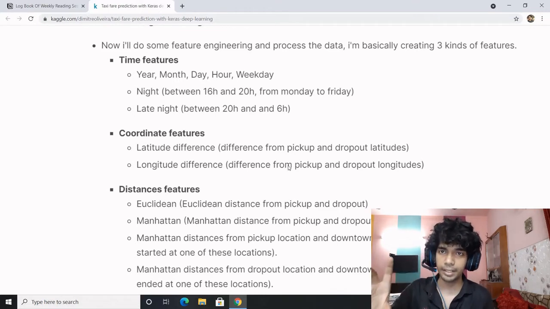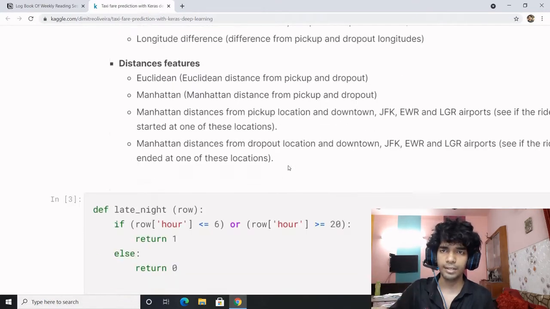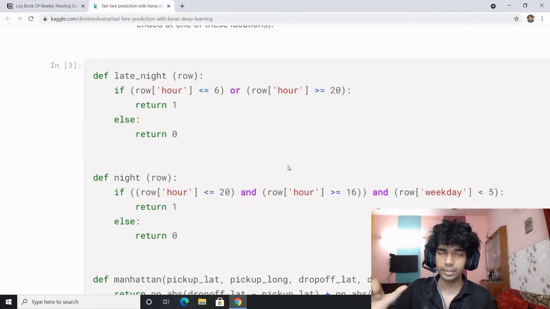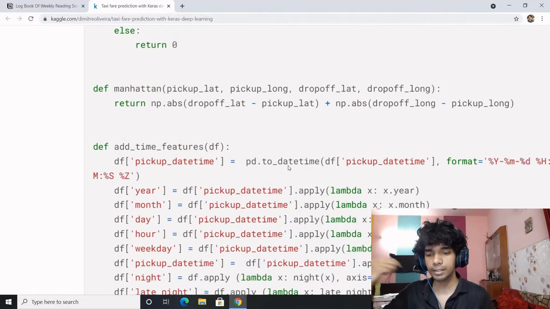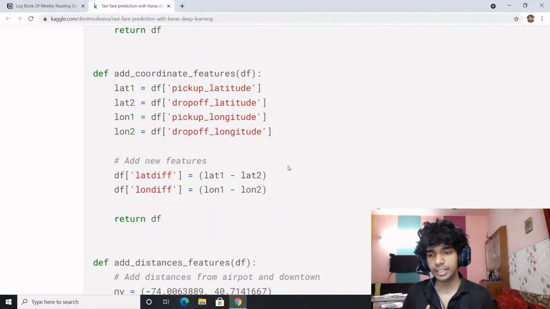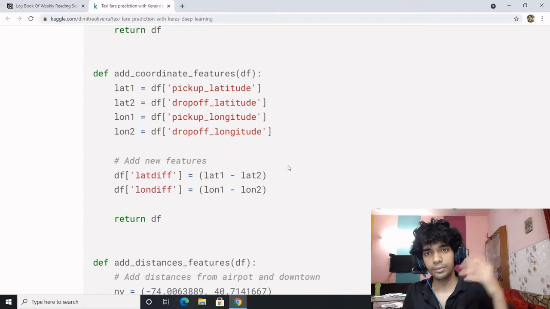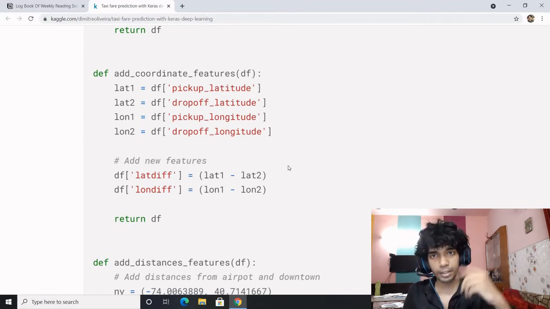The beauty is that pickup date time was bogus and was not of great importance in the dataset. However, that feature was converted into many features which were of great value. So that is the beauty. So was the case with pickup latitude and longitude. Those were converted into differences, and differences from the airport and downtown.